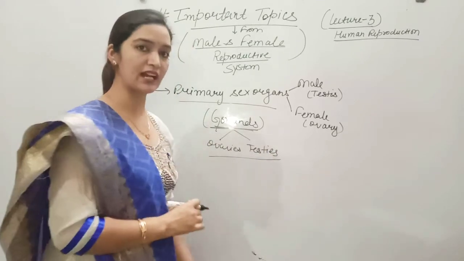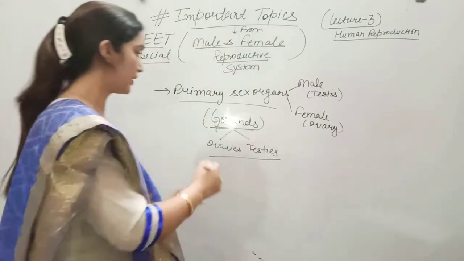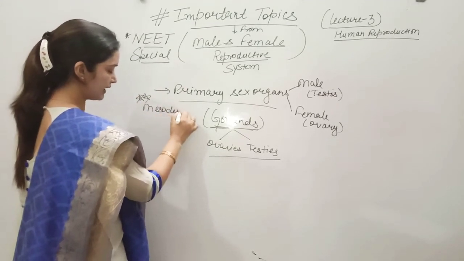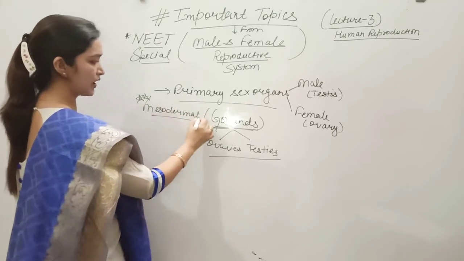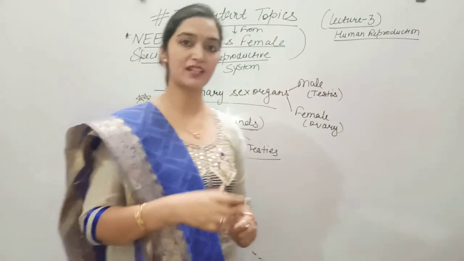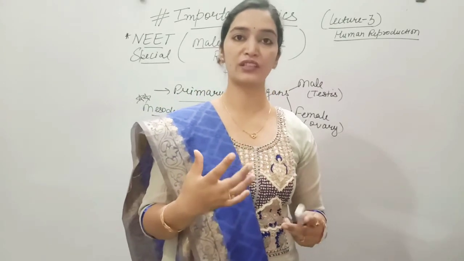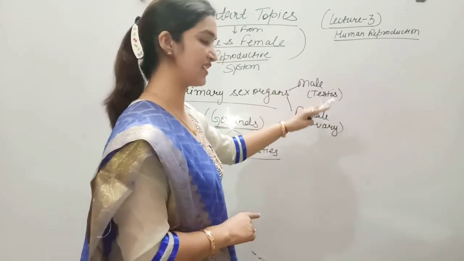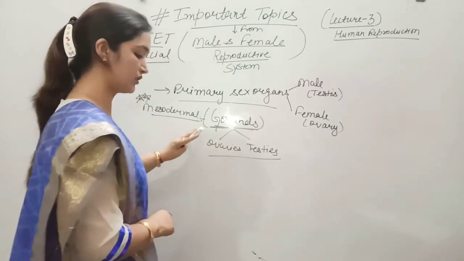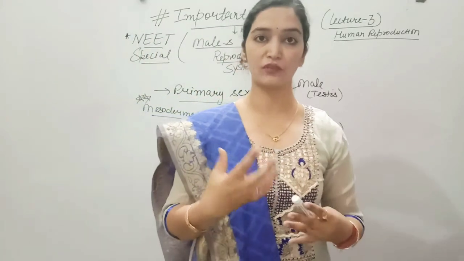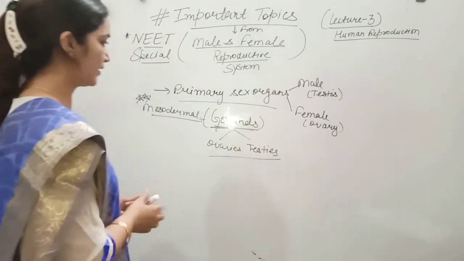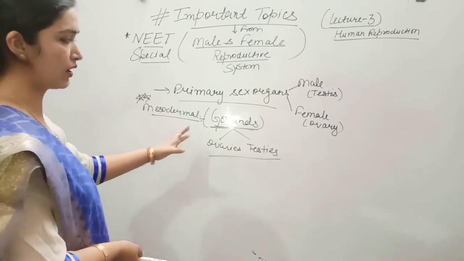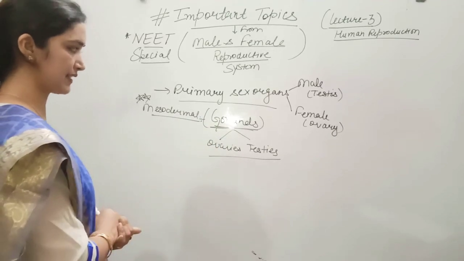Now, sometimes the question asks what type of origin they have. They are mesodermal in origin. Note it down, a very important question for NEET. You all know there are 3 germ layers in an organism from which the organs develop: ectoderm, mesoderm, and endoderm. These gonads, testes and ovary, are mesodermal in origin, formed by the mesoderm of the embryo when gastrulation takes place. This middle layer, the mesoderm, is used for development of the gonads.